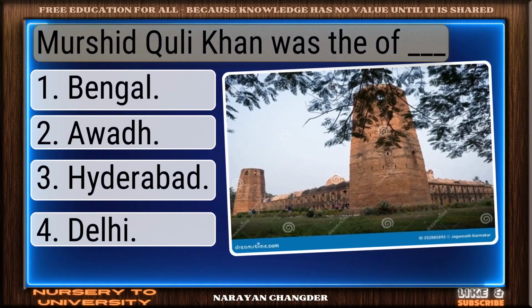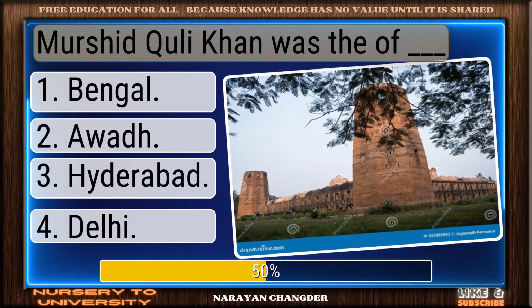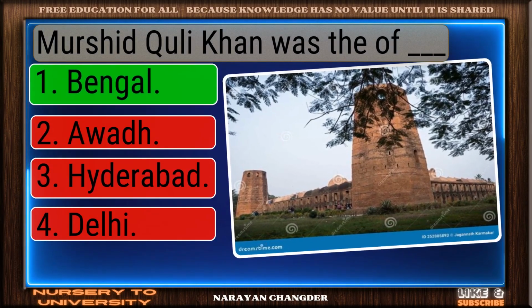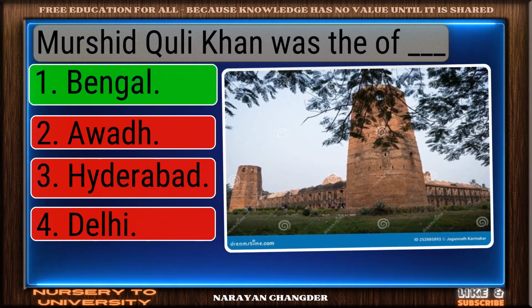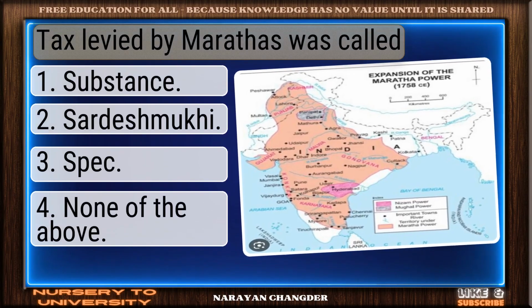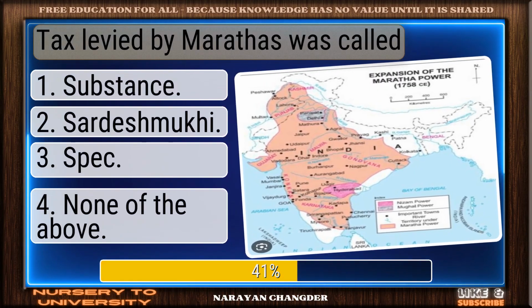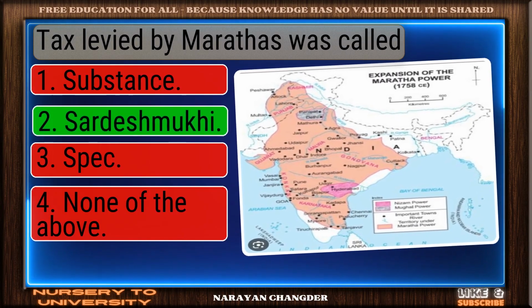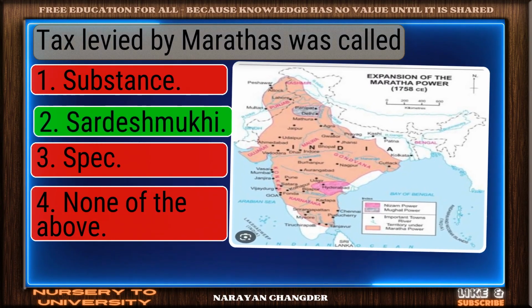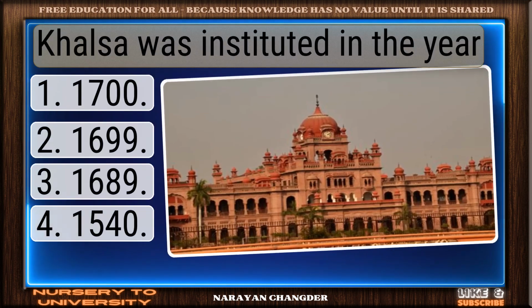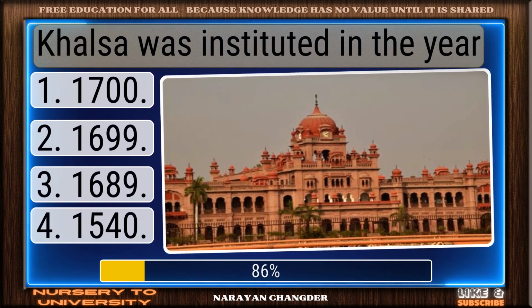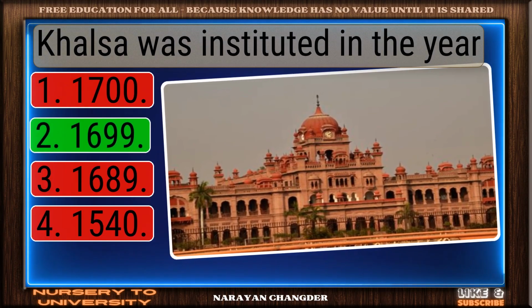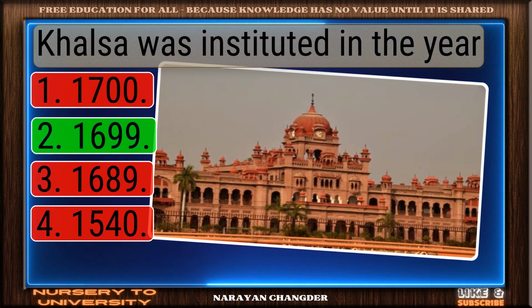Murshid Quli Khan was the of Dash. Nice selection. Bengal is the correct and valid answer. Tax levied by Marathas was called. Great job. Sadashmuki is the accurate answer. Khalsa was instituted in the year. Well picked. 1699 is the correct answer.